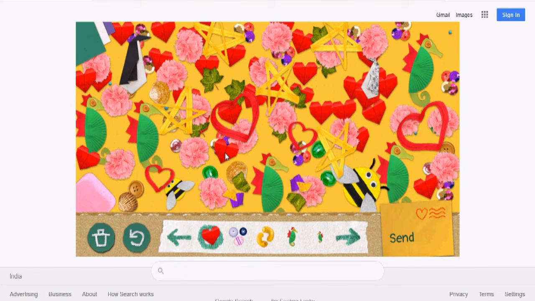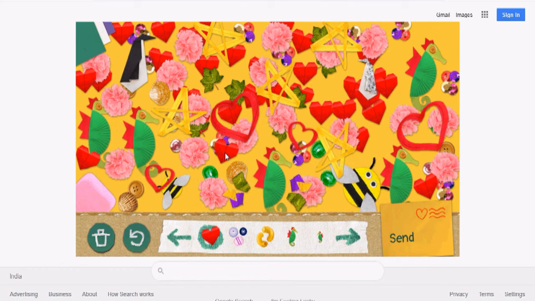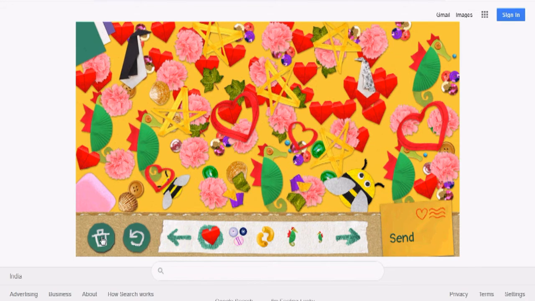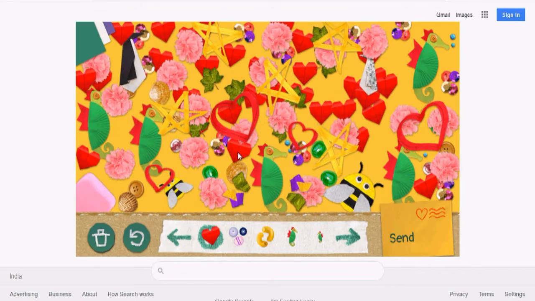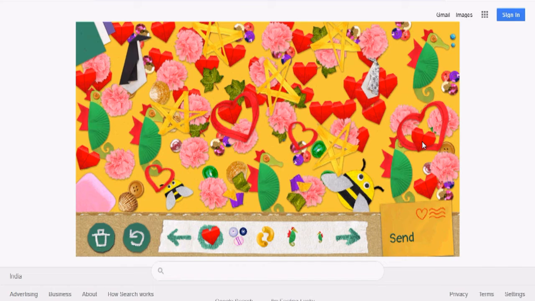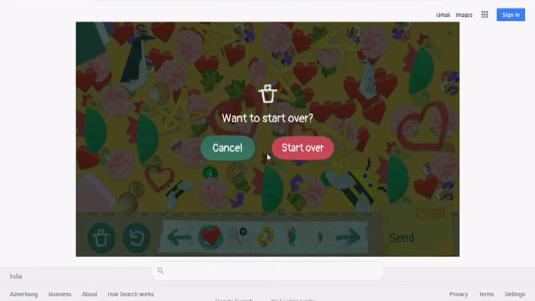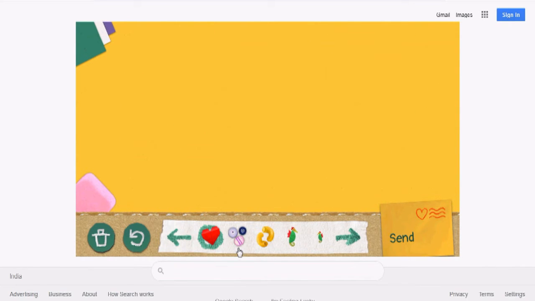If you want to change anything, if you want to start from the beginning, and you don't like this design, then you just click on this and start over. Or if you don't want to change, then cancel. So in this way, just click, this is the design. Suppose I just want to start over, then all the designs are gone. And now it is clear, this is the blank space.